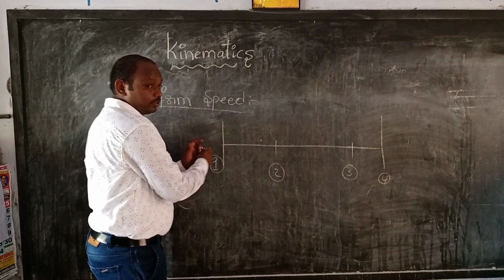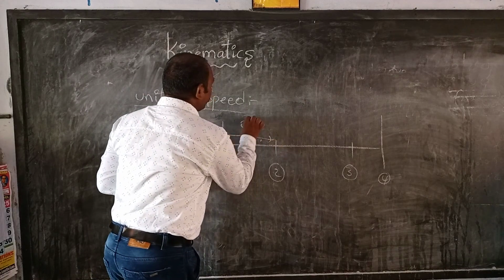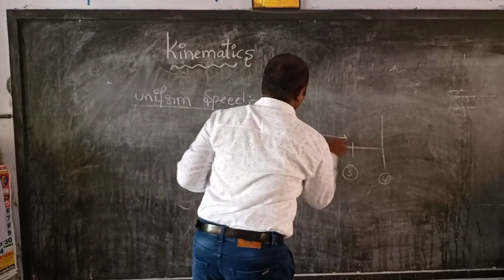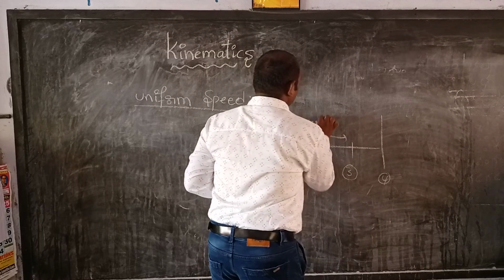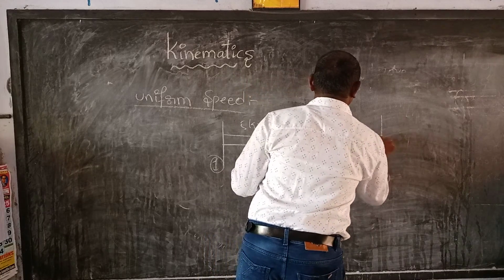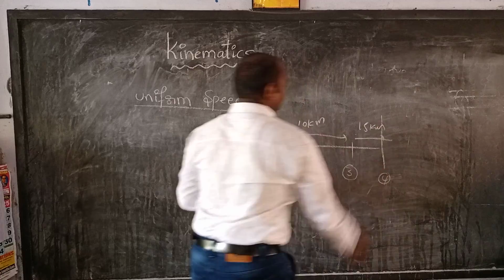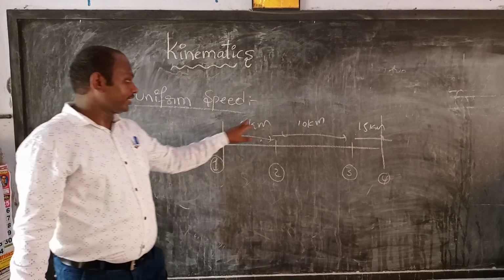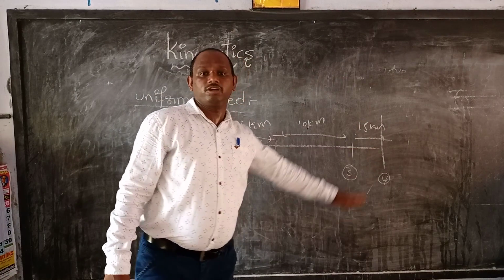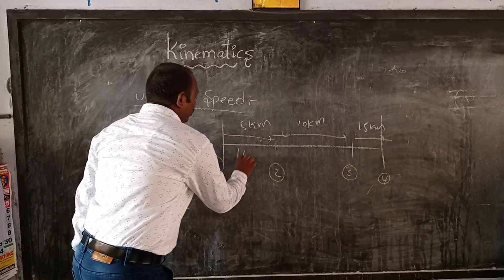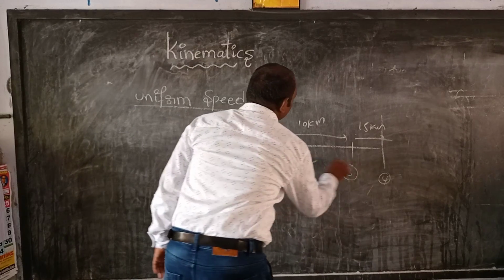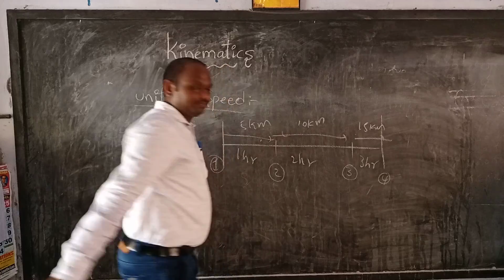The distance from the first bus stand to the second is 5 kilometers, then 10 kilometers, then 15 kilometers. Here time also is 1 hour, 2 hours, 3 hours.